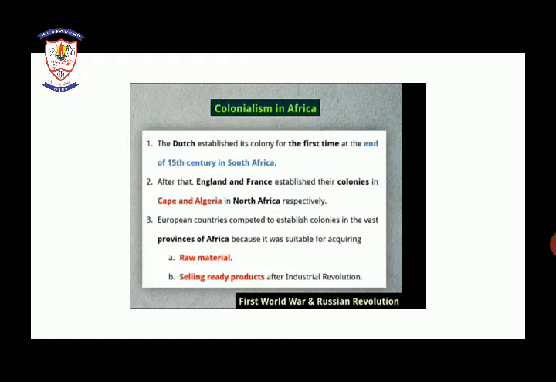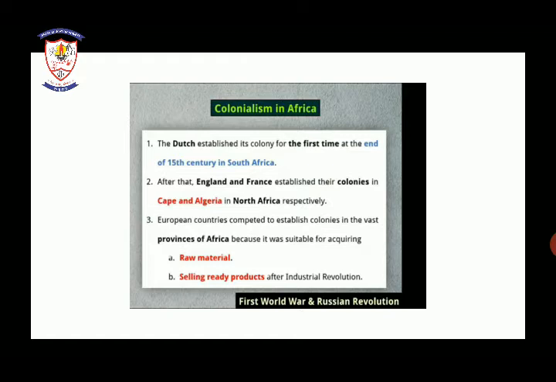Next, after that, England and France established their colonies in Cape and Algeria in North Africa respectively. Now what happened? As the Dutch were expanding their colony in South Africa, England and France also started establishing their colonies in Cape and Algeria, which is in North Africa.